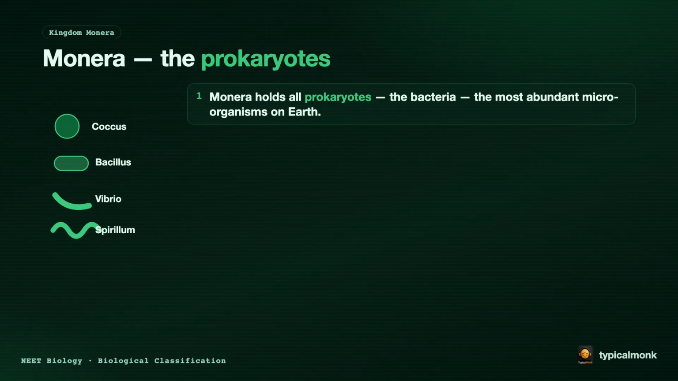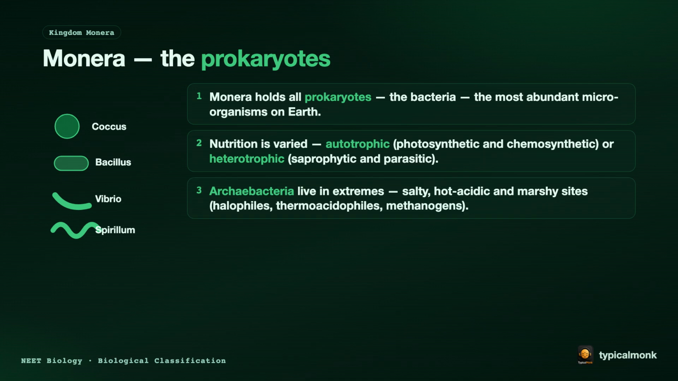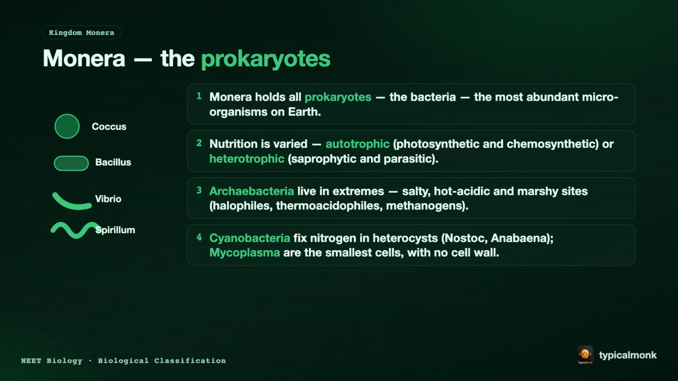Now, the first kingdom, Monera. Monera holds all the prokaryotes, the bacteria, the most abundant microorganisms on Earth. Their nutrition is varied, autotrophic, that is photosynthetic and chemosynthetic, or heterotrophic, that is saprophytic and parasitic. Archaebacteria live in extreme places, salty, hot and acidic, or marshy sites. These are the halophiles, the thermoacidophiles, and methanogens.